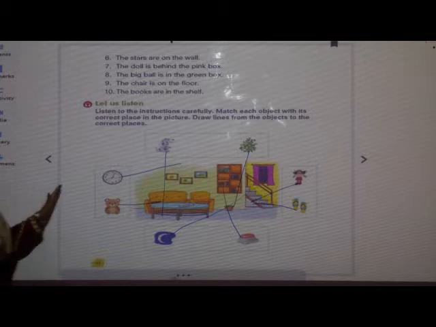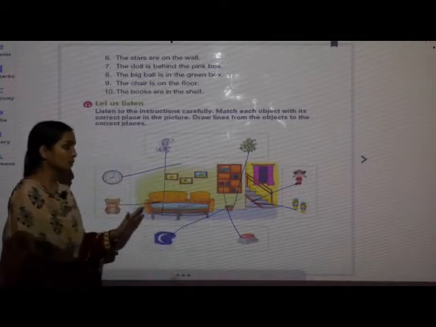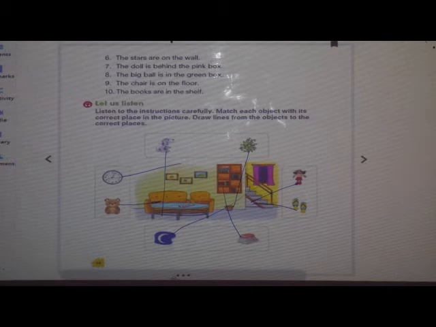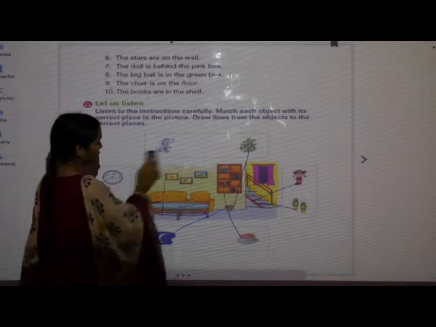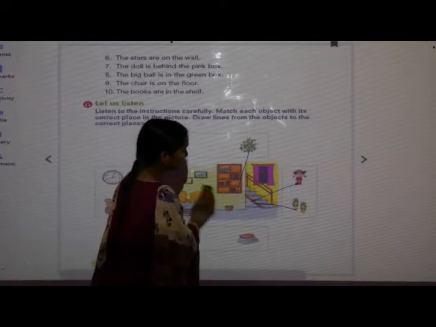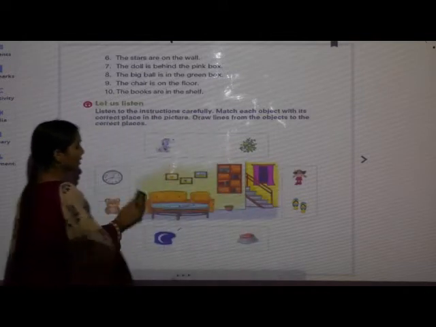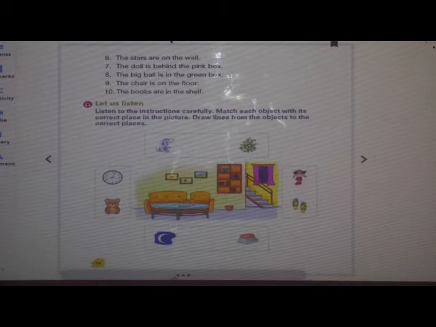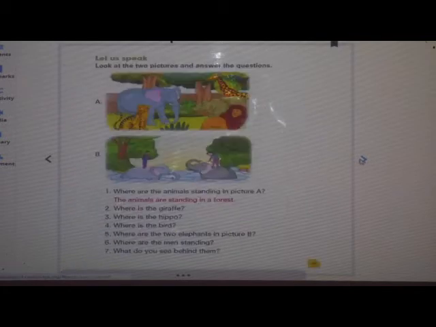So like this we have completed. Now do it in your textbook. Use a ruler and pencil to draw the lines. Do it fast. We will move to the next question, that is, let us speak. What do we have to do? Now we will move to the next question, where you will tell what we see in this picture.